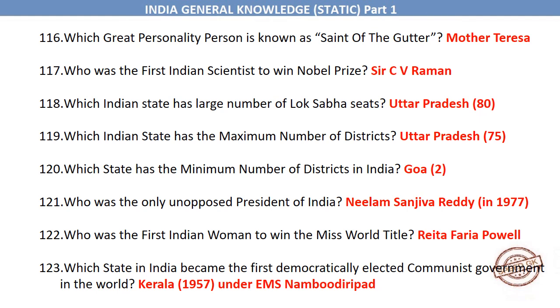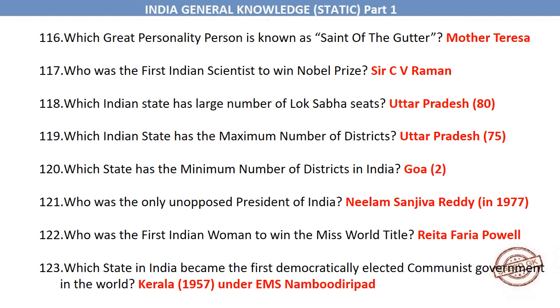Which great person is known as Saint of the Gutter? Mother Teresa. Who was the first Indian scientist to win Nobel Prize? Sir C. V. Raman. Which Indian state has the largest number of Lok Sabha seats? Uttar Pradesh, 80. Which Indian state has the maximum number of districts? Uttar Pradesh, 75. Which state has the minimum number of districts in India? Goa, 2. Who was the only unopposed president of India?